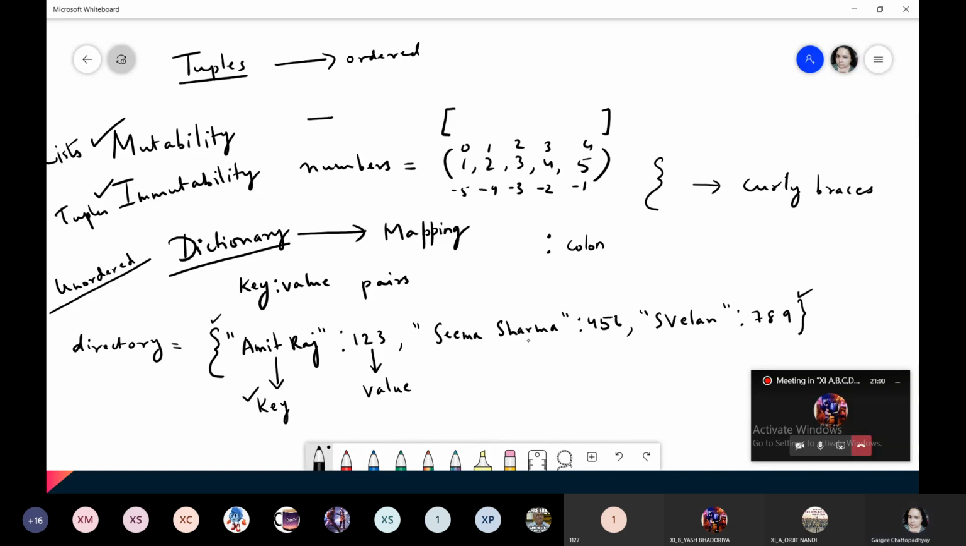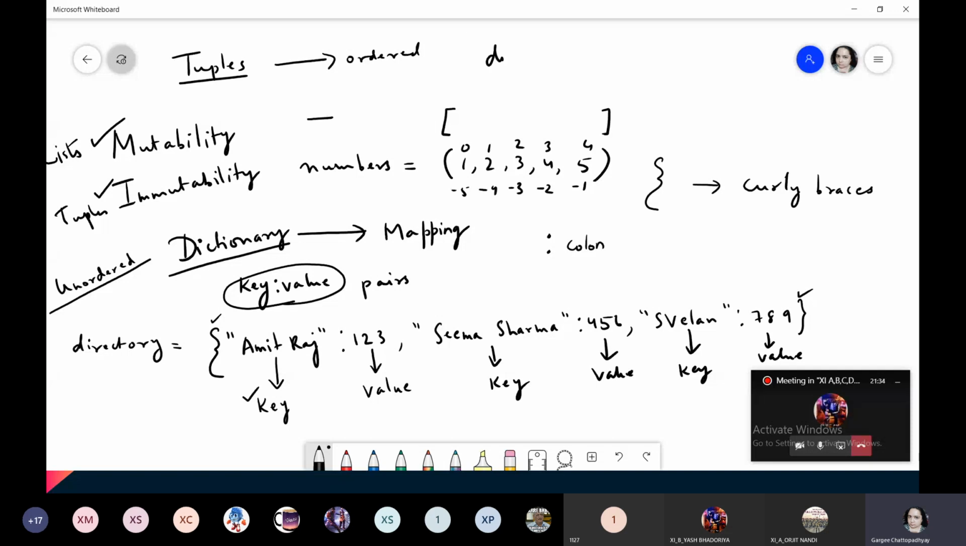Okay, Seema Sharma is the second key and its value is this. Then this is S. Valen, the third key, and its value is this. Likewise, you can have any number of elements in your dictionary. Okay, so it can also store any type of value. Only thing, it will be storing the values in the form of key value pairs. So this is known as mapping. Why? Because by accessing the key, I can access the value.